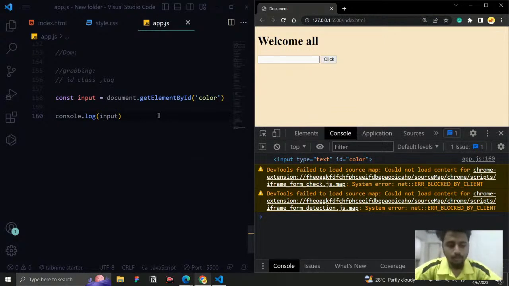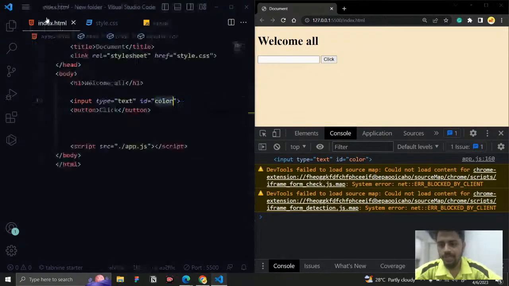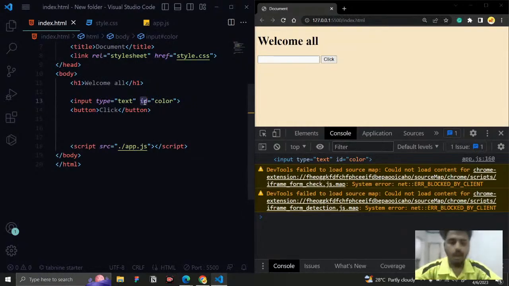I just want only one thing. You can see this one, like type and ID, right? So what are they? They are called attributes. Type, ID, they are attributes. They will give us some additional information about the tags.